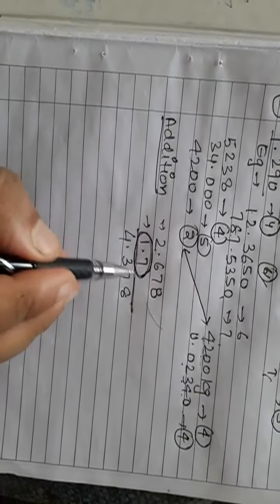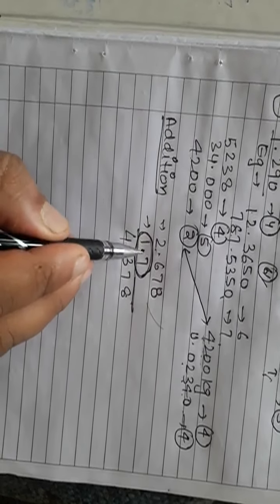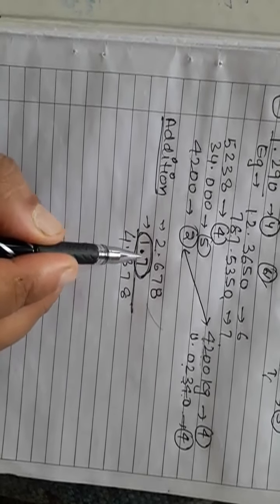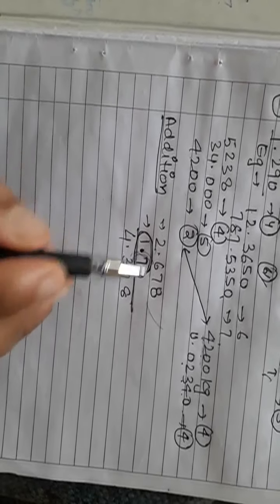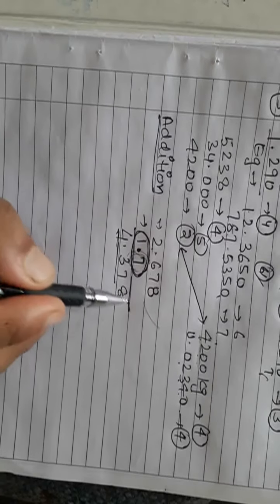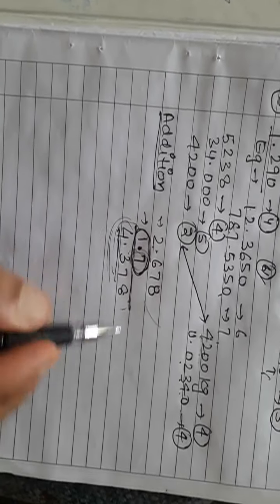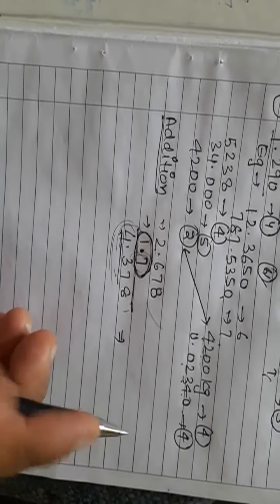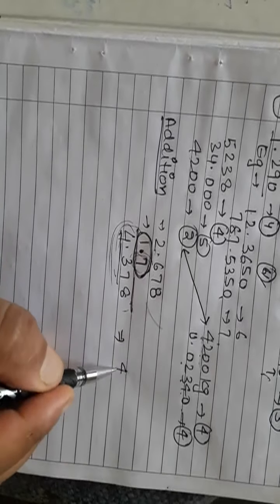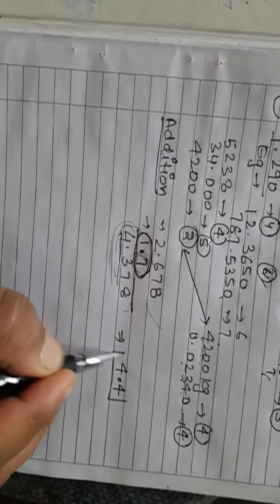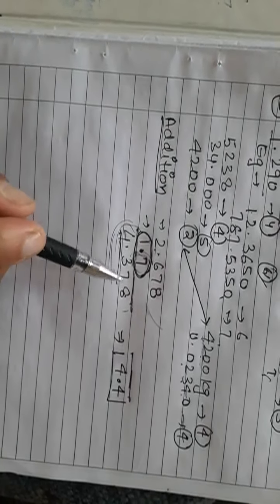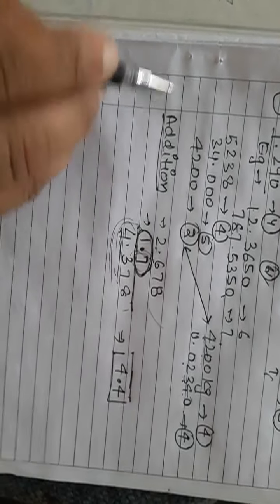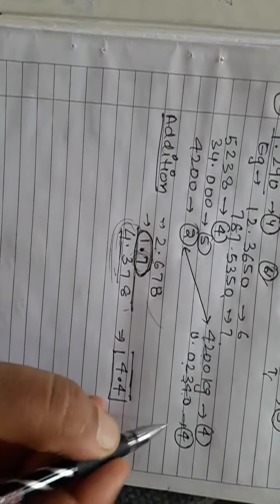Now in this minimum significant figure, it is written 0.7. So how many digits after the decimal point? Only one. So the answer will be like this: after rounding off you should have only one digit after the decimal point. So the answer will be 4.4. I suppose you know the method to round off the number. If it is not clear, again I will discuss a little bit.